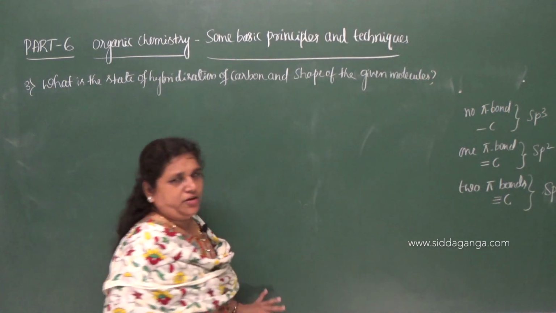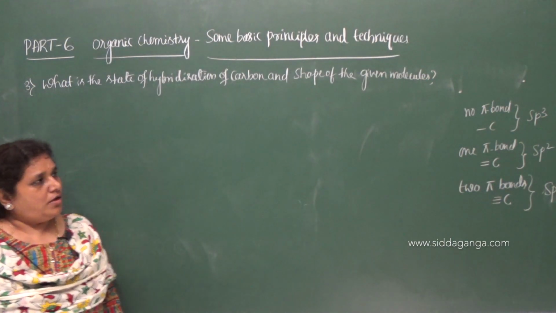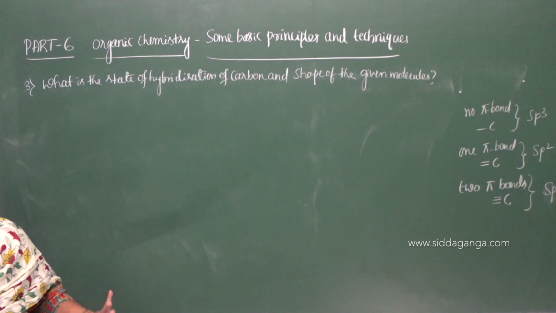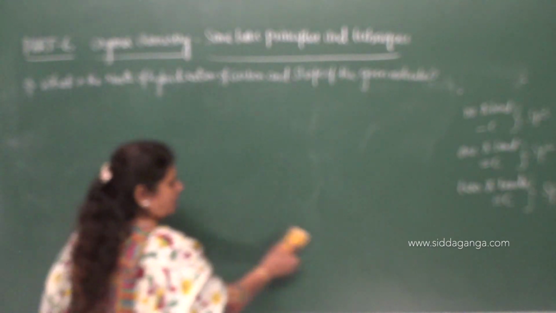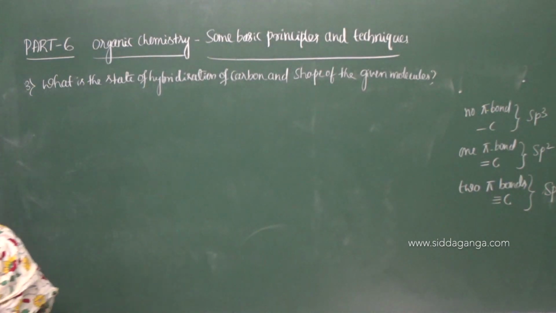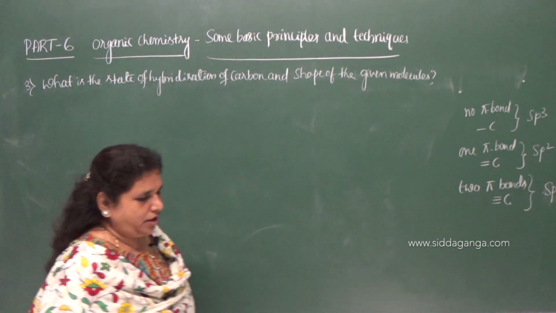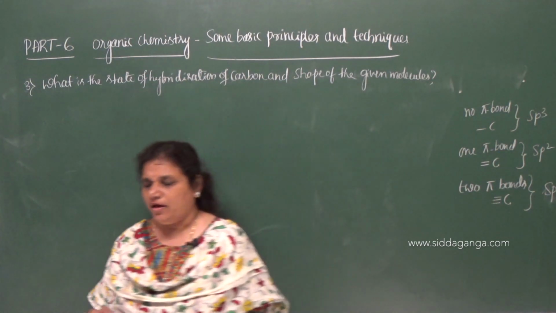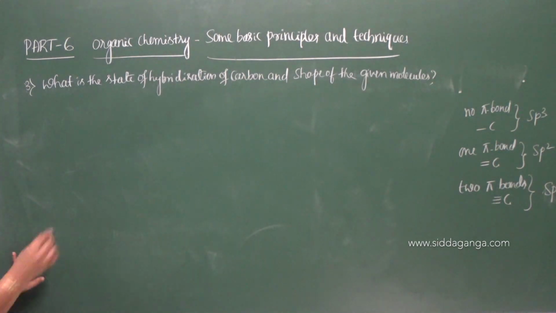Shape of the given molecules means you have to give the state of hybridization of the carbon. On the basis of the state of hybridization of the carbon present in a molecule, you have to give the geometrical shape of the molecules. Let me give the first example,